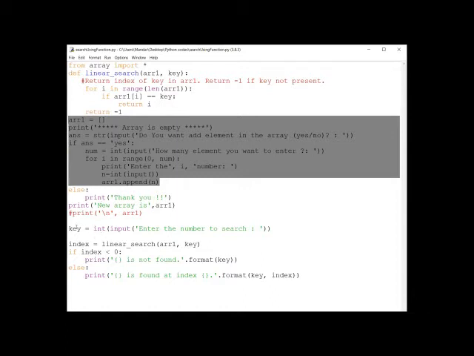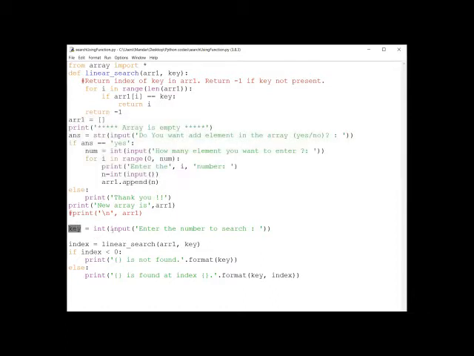Now I am asking the user to enter the number to search. All right, this is also an integer type of variable that I am expecting from the user. User will enter some value here for the searching purpose. Okay, then suppose the user entered some value here, so that value will be assigned in key. This is one another variable, right?